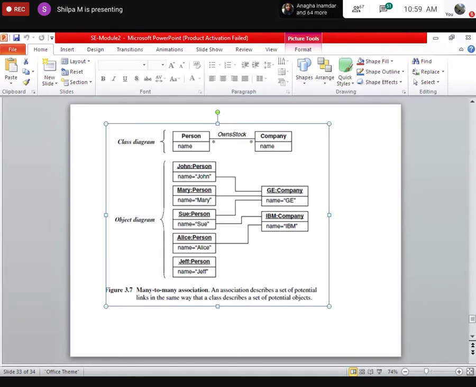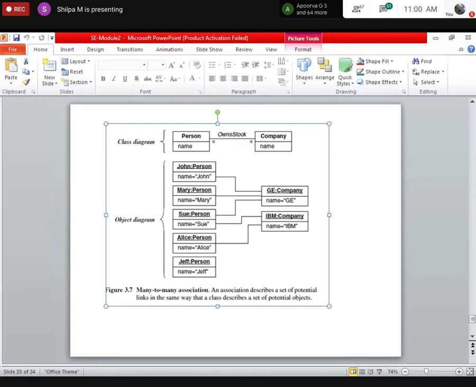See, we can also tell how many instances of one class are related to the other instance of the associated class. Here there is a small star, so this is known as multiplicity. Multiplicity tells how many instances of this are related with the single instance of this.